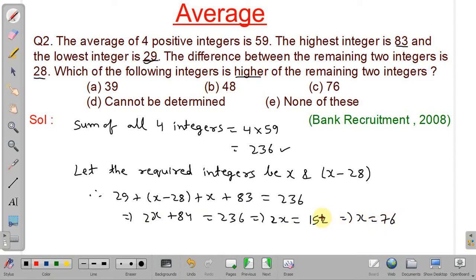And we have to find the higher of the remaining two integers. Therefore the required integer is x, that is 76. So our answer will be option number C. Okay. We will discuss the next problem.